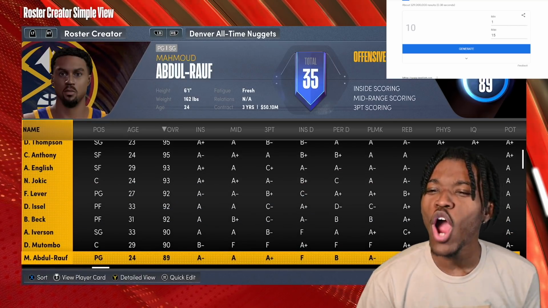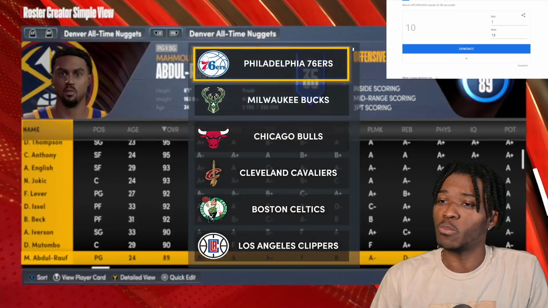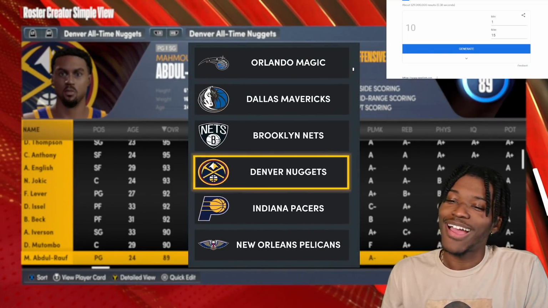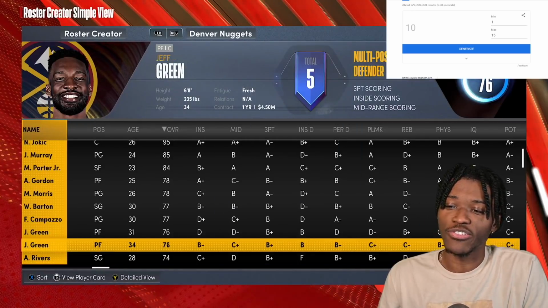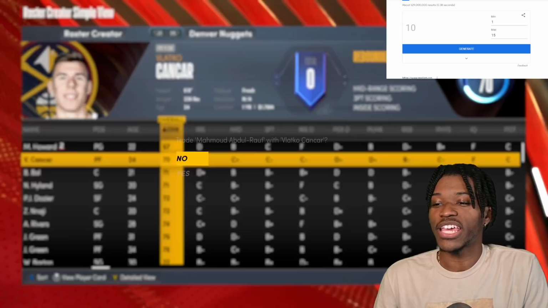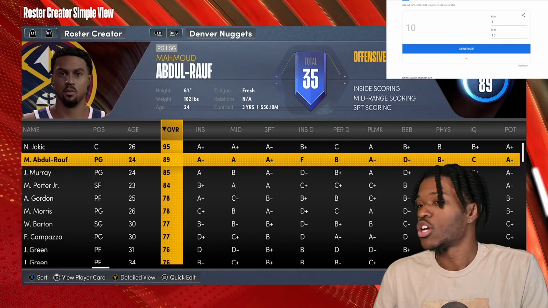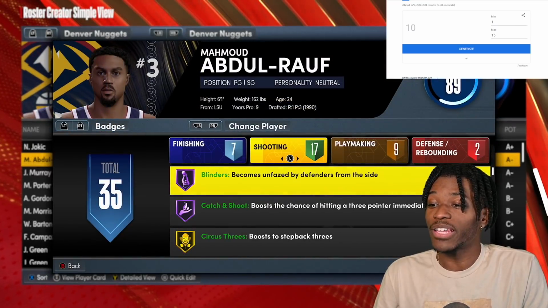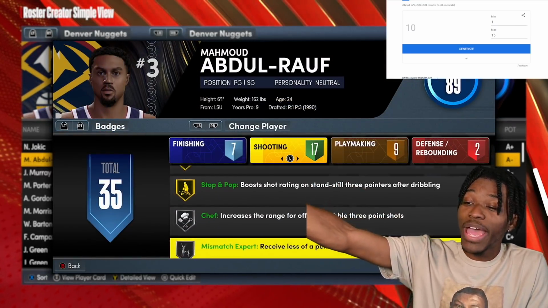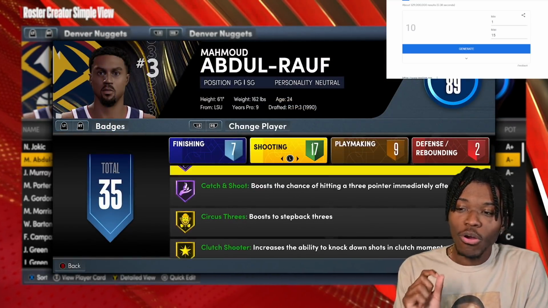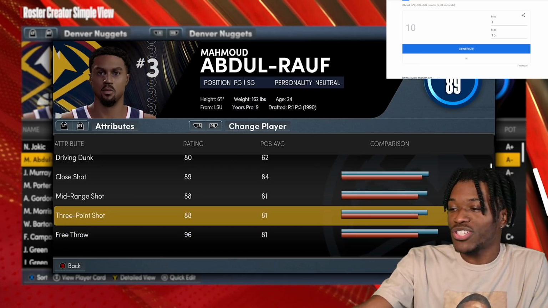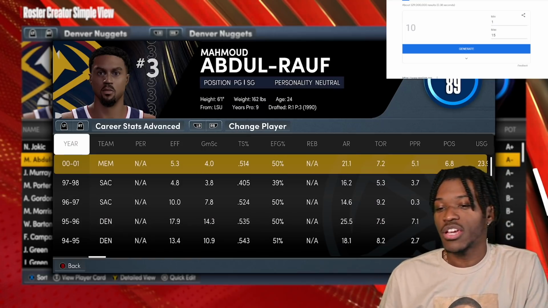Mahmoud Abdul-Rauf. That guy was an absolute bucket. Like, there's videos on YouTube that I would recommend everybody to watch. I always have trouble pronouncing his name because of letters and stuff. But a lot of people say he was the Steph Curry before Steph Curry with the amount of range on his shot, his three-point shooting ability. And you can see he's got a ton of shooting badges. He was slightly before my time as an NBA fan, but I'm aware of what he could do. And you can see his three-point rating was ridiculous.